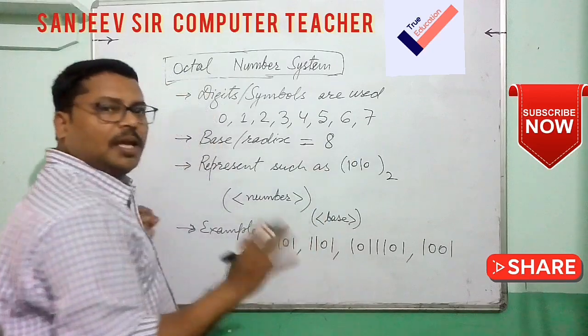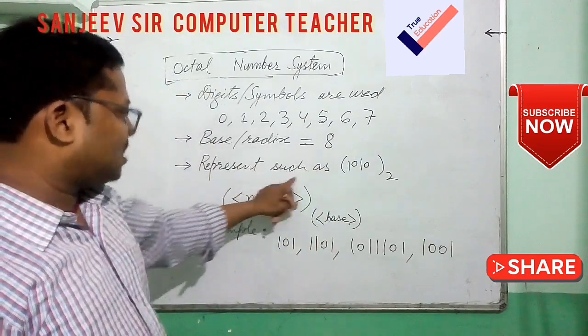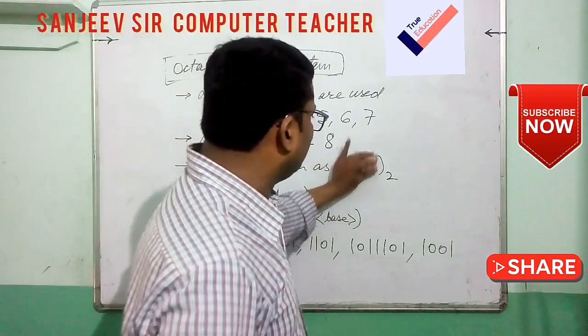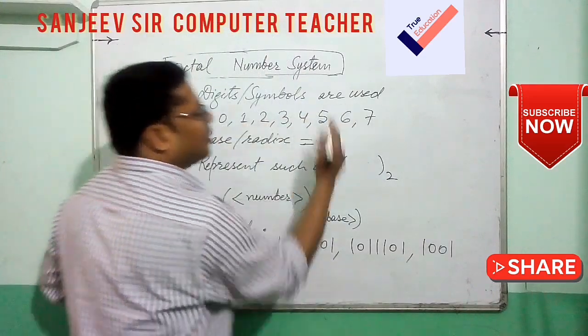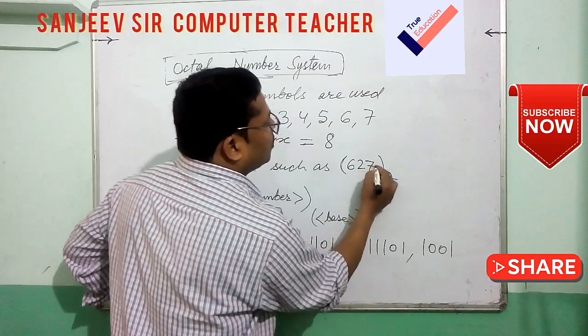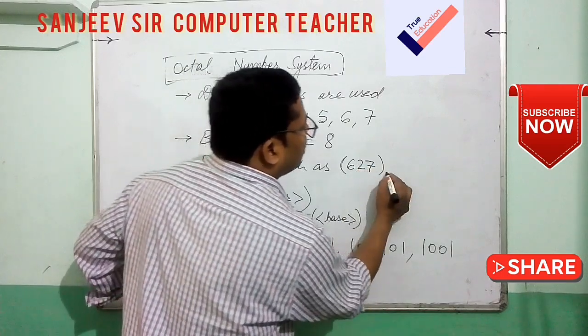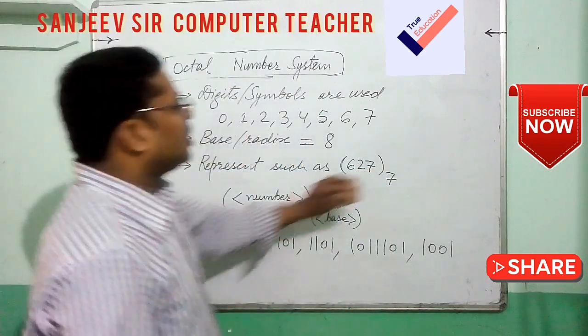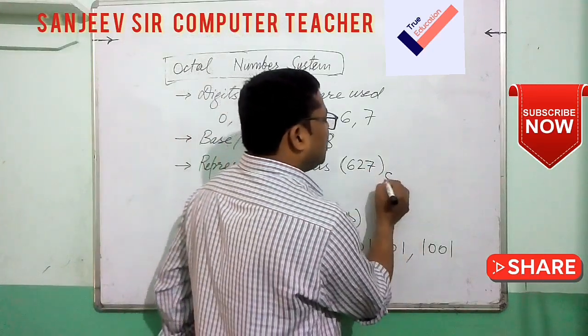Okay, any confusion? So a representation will be a combination of 0 to 7. That means if we write 6 2 7, the base will be 8, because the base is 8.